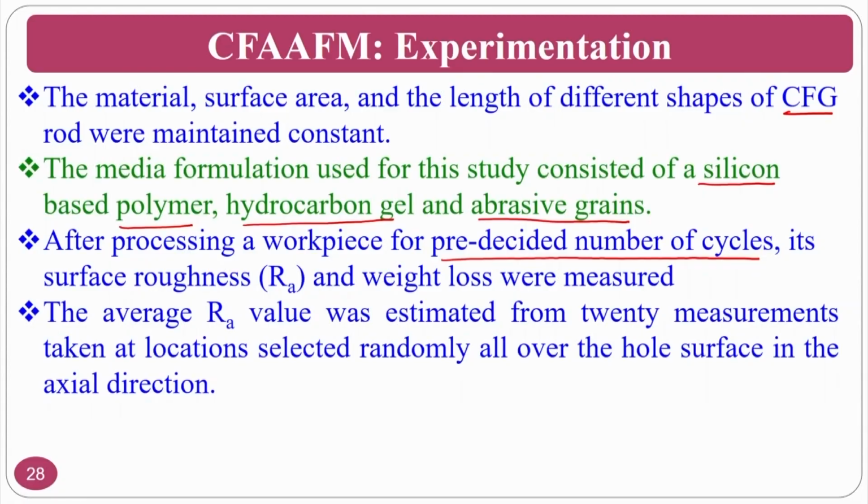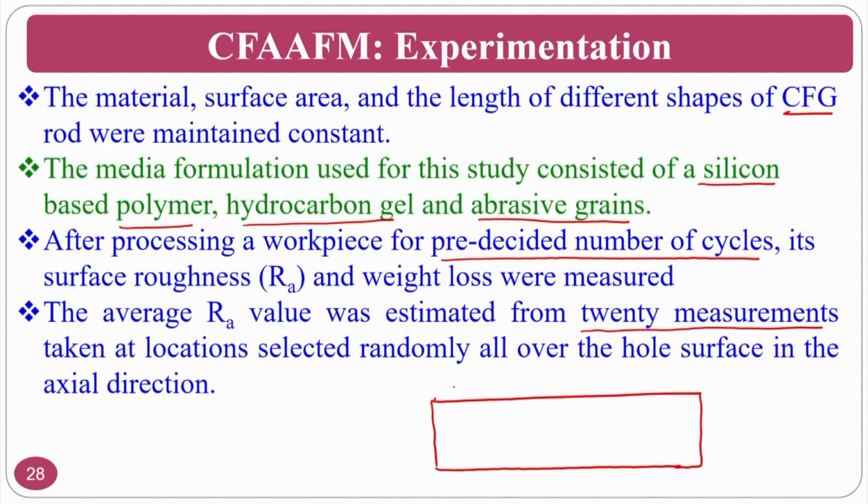The average surface roughness was estimated from 20 measurements, okay, taken at different locations on the workpiece surface. One thing you have to observe here is something that many people may not know. Assume that this is my workpiece surface, it is a cuboidal surface. So, this is initial surface roughness and final surface roughness. How do we have to measure?